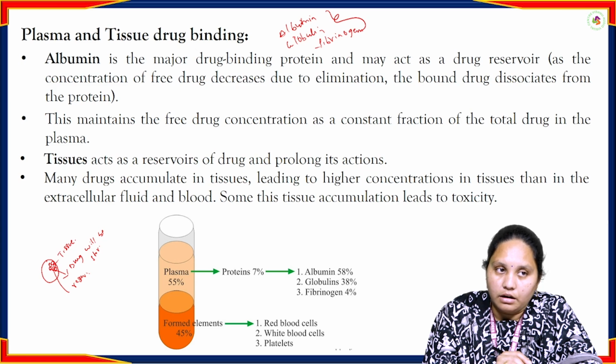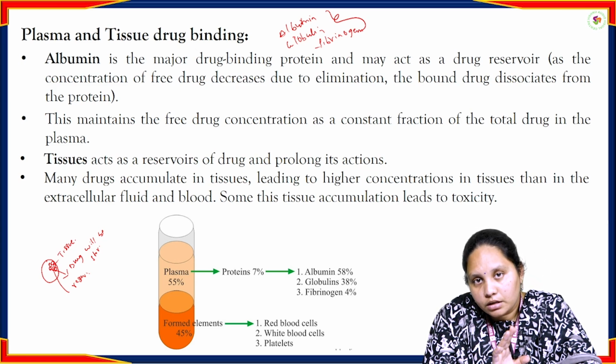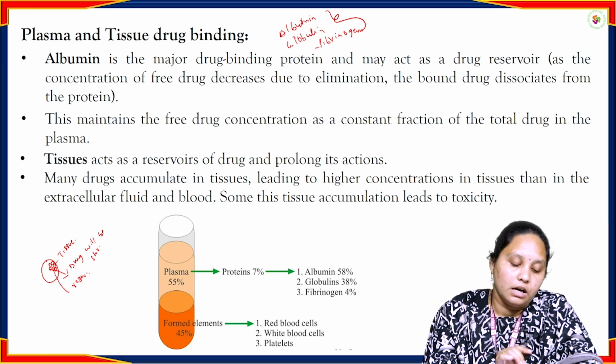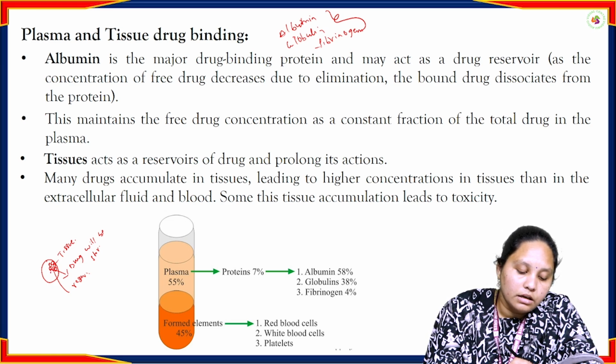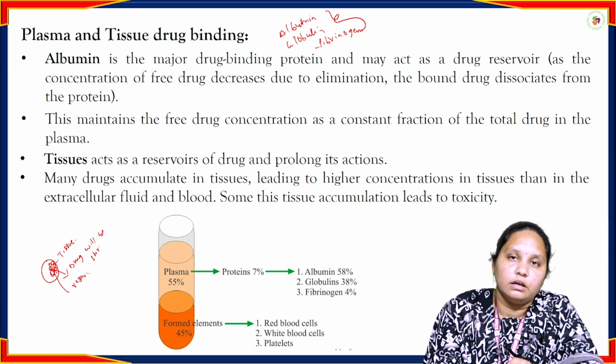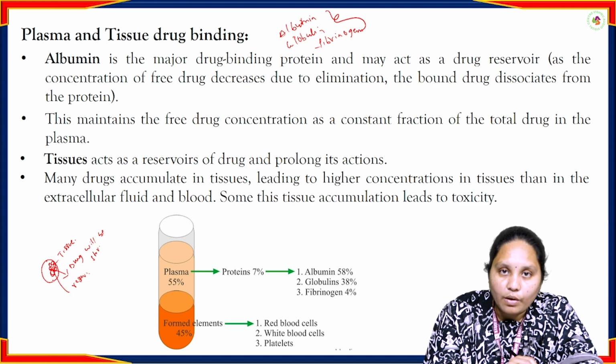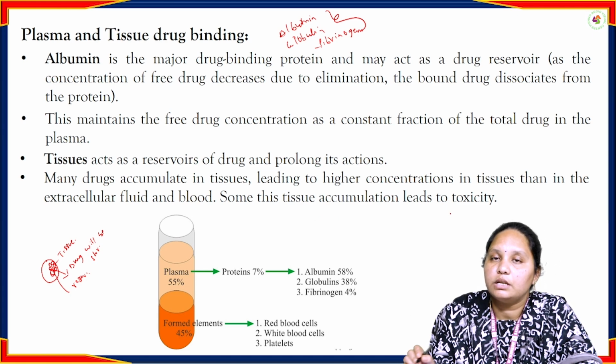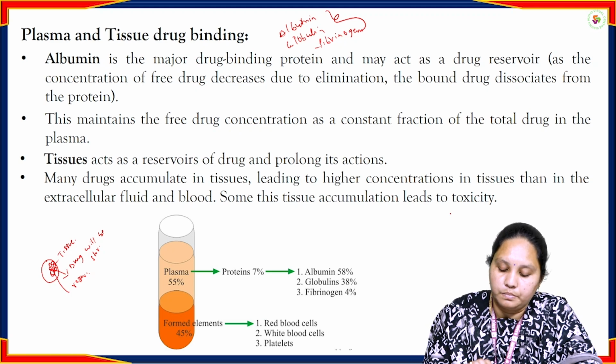And after termination of that disorder, if the drug is still there in the tissue, at that time it shows its toxicity. Sometimes the tissue accumulation leads to toxicity.